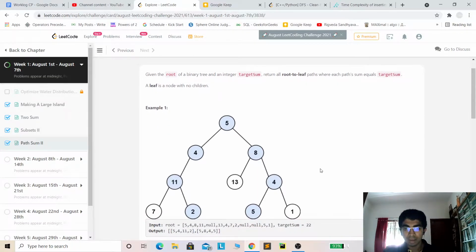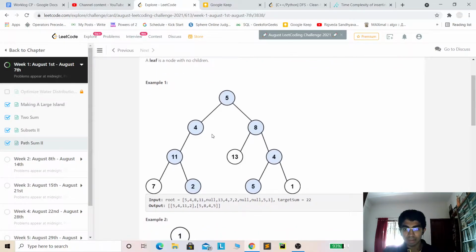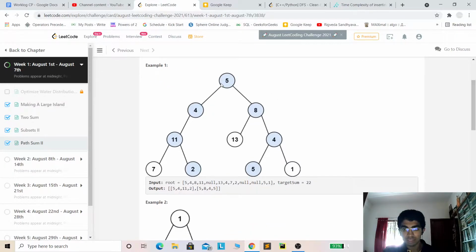In this problem, they've given us a binary tree and the pointer to the root of the binary tree, and they're also given us the target sum. And we have to find all the paths from the root to the leaf such that the sum of nodes in this path is equal to the target sum, and we have to return all such satisfying paths. For example, in this input, we have two such valid paths which are highlighted in blue. So we have to actually return that path, all the nodes in that path.